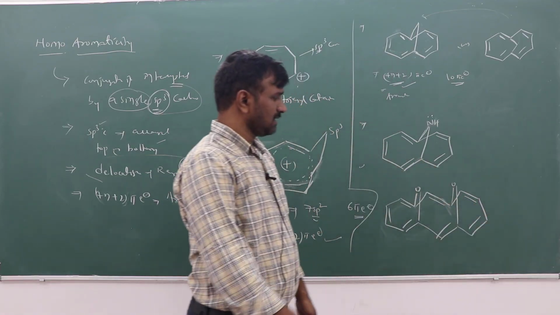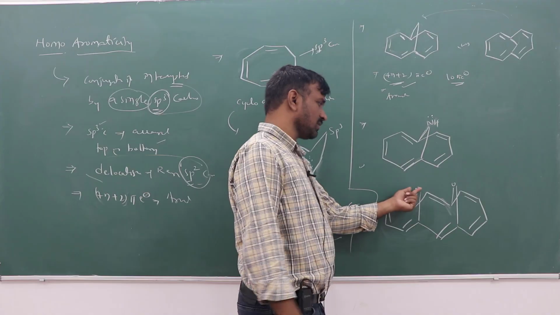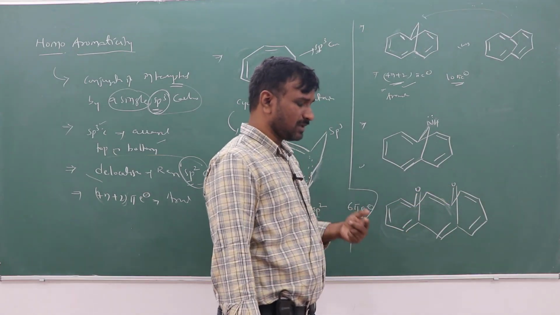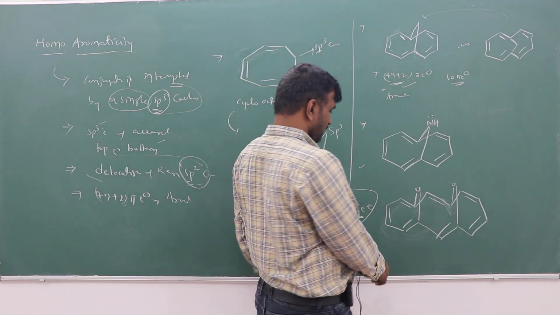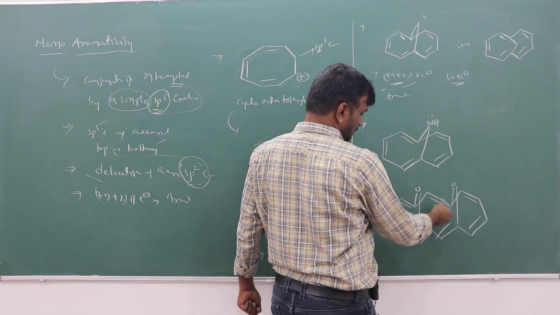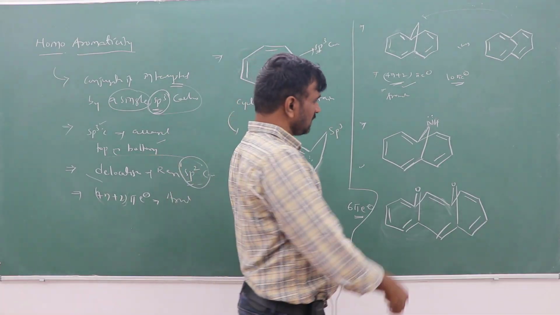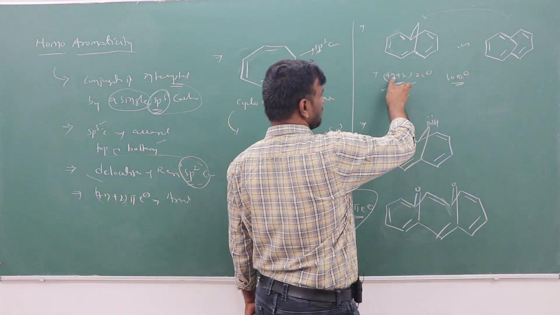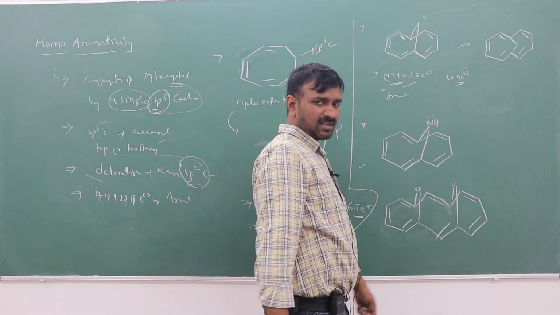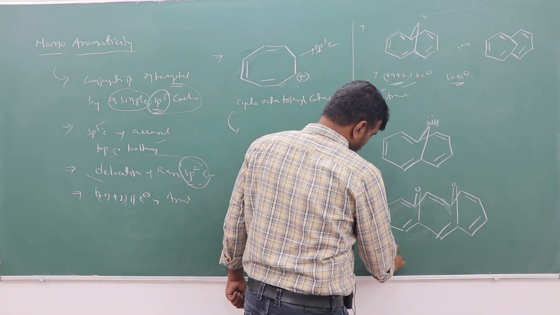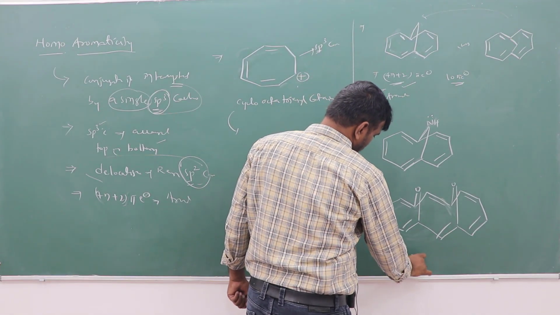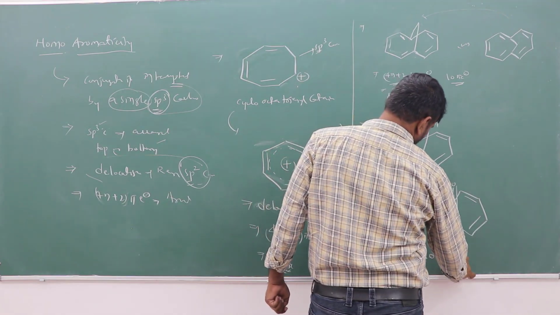When the oxygen atom is there, it is also arranged out of the plane. So what will happen? Here it is 4 and 3, that is 7 pi bonds, a 14 pi electron system. With n value 3, the 4n plus 2 pi Huckel electron rule is followed. Then it is aromatic.